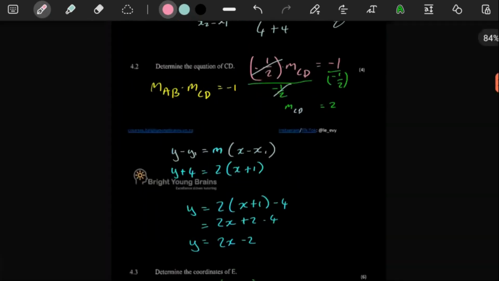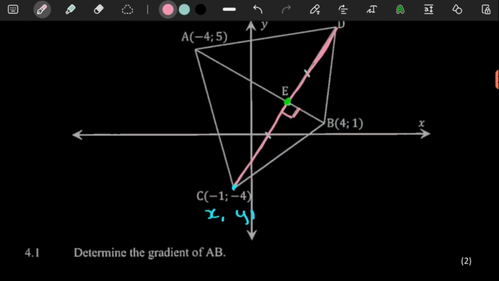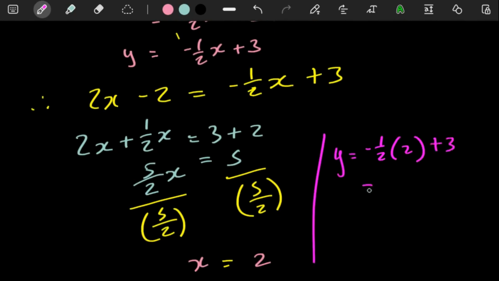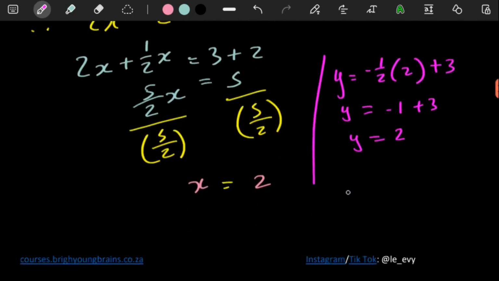Now we have worked out the x value where they meet. So that's the x value of E. And then to get the y value there, we can clearly just put 2 into any of our equations. So here we can put the 2 in this equation here, just because it's the one I'm looking at. So let's see here. -1/2 times 2 is going to give you -1. And then here, -1 plus 3, that's a 2. So here, therefore, the value of E is 2 and 2. There you go. So nothing crazy there, nothing major.